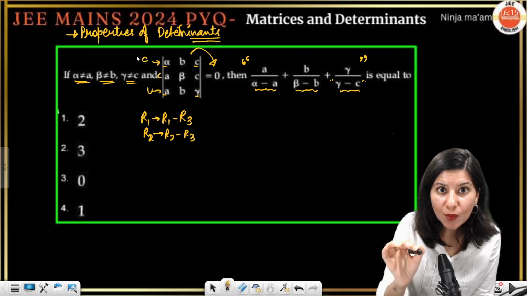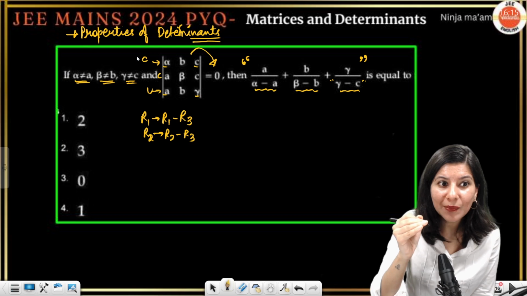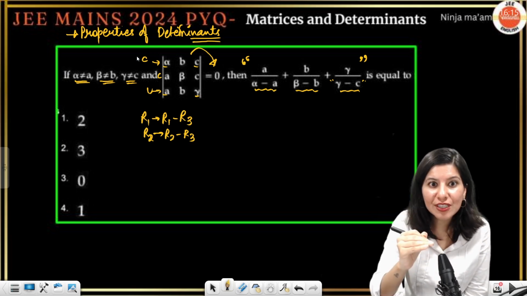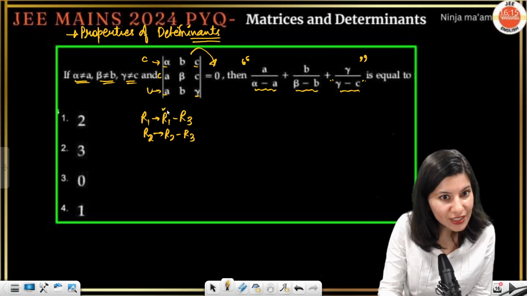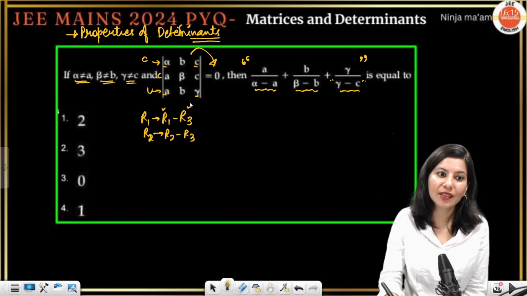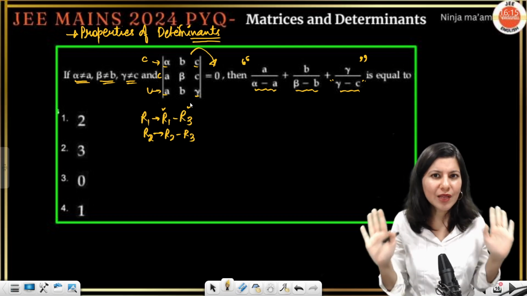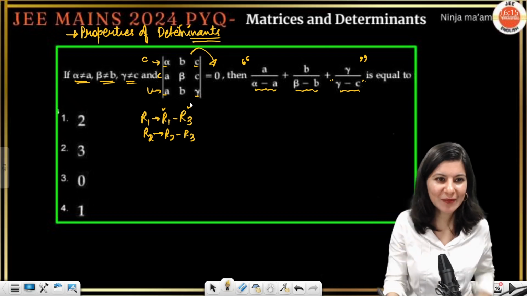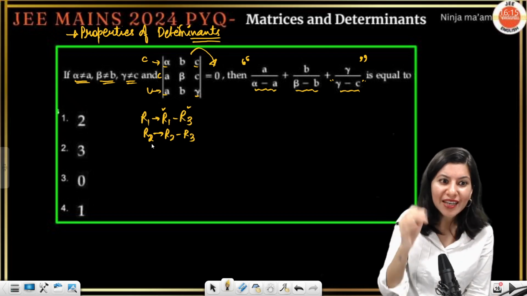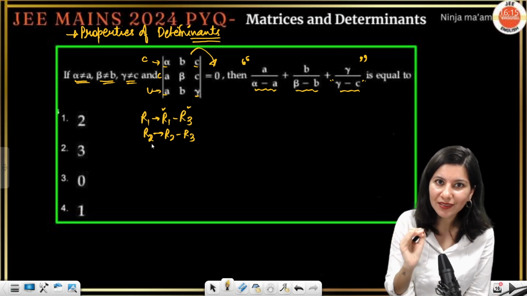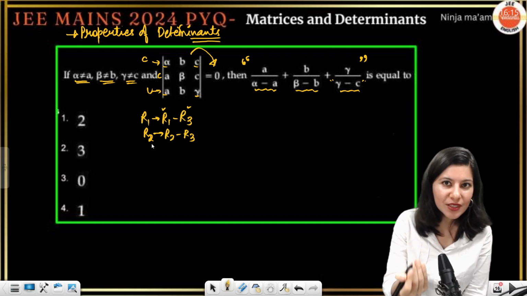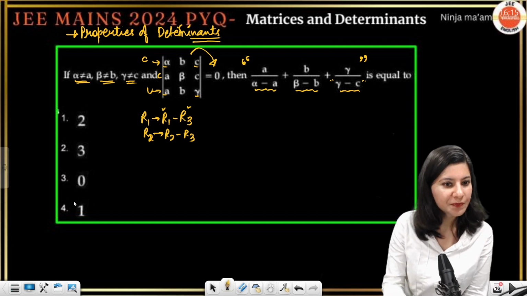So in any operation, you have to keep one changing and one unchanged. R1 you are changing anyway, R3 you have to keep intact. So both the row operations use R3. I hope what I am saying is clear. Now we just need to apply it. The moment you apply this row operation, you are done.